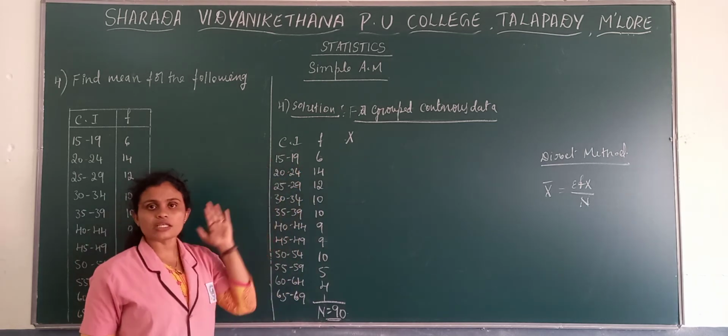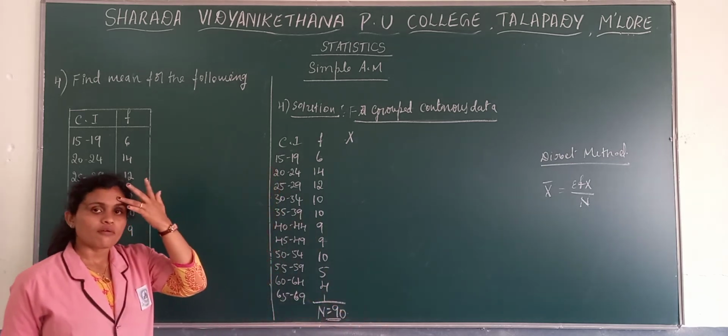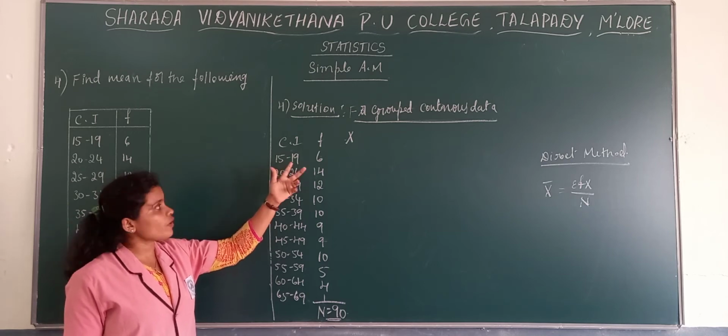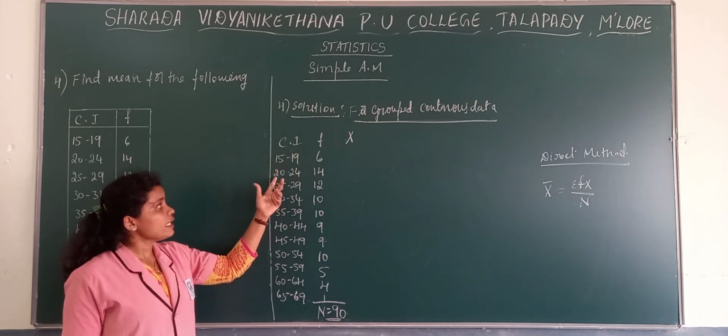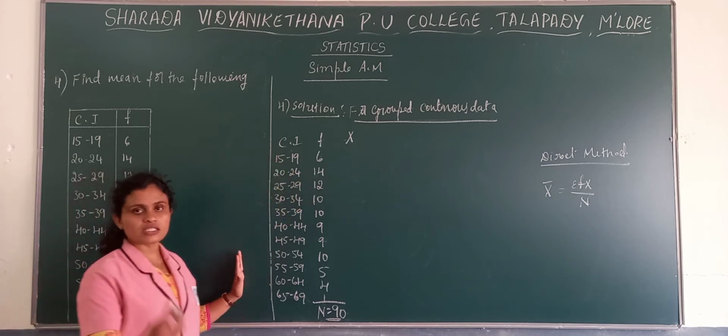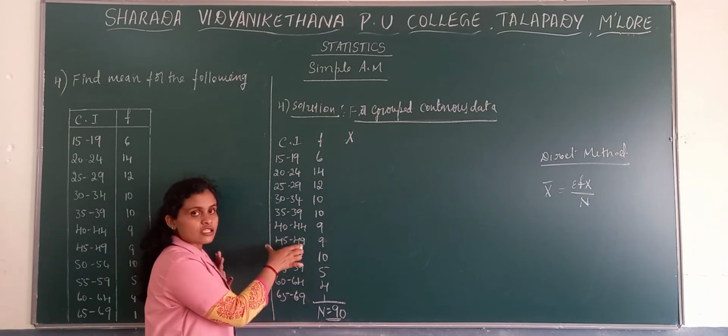How do we change inclusive into exclusive? It comes as 14.5 to 19.5, then 19.5 to 24.5. But here there is no need to change it into exclusive form; we only need to consider it as exclusive form.